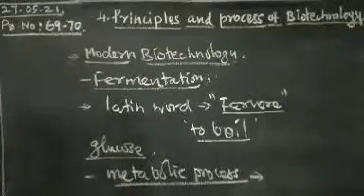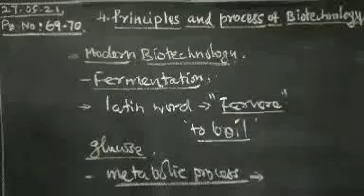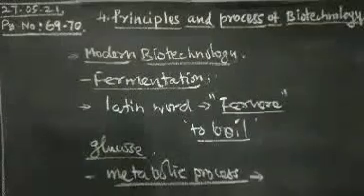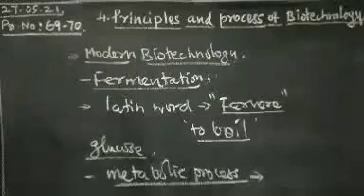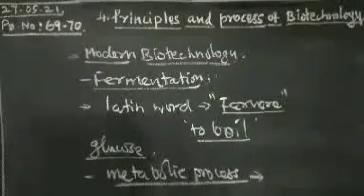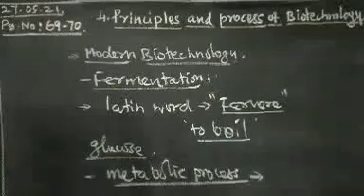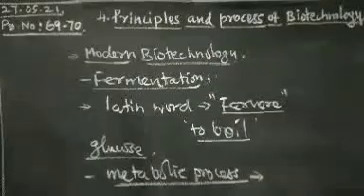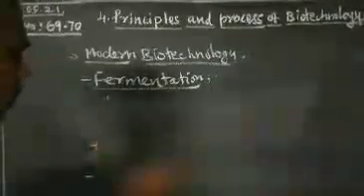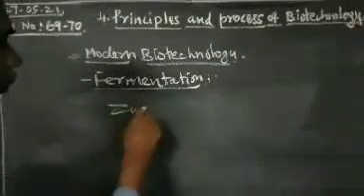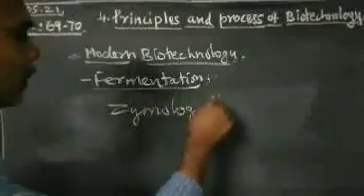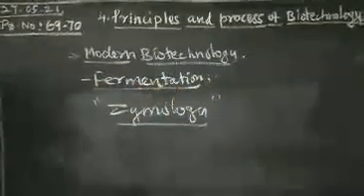Fermentation refers to a metabolic process in which organic molecules such as glucose are converted into acids or alcohols in the absence of oxygen, that is, an anaerobic condition, without an electron transport chain. That is called fermentation. The study of fermentation is called zymology. The practical applications mostly come from zymology, the study of fermentation.